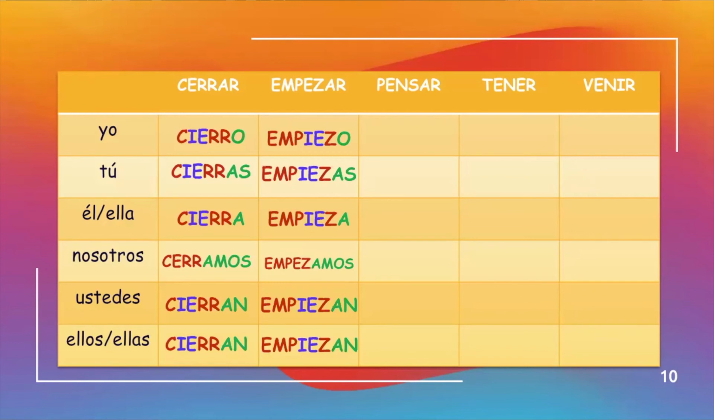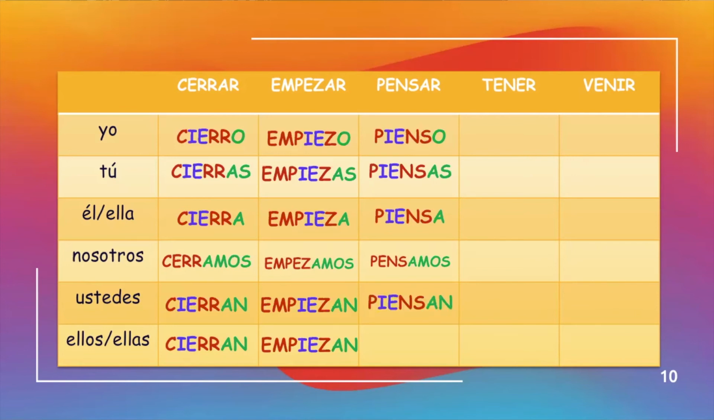Pensar means to think. To say I think, it would be pienso. Tú piensas is you think. Él or ella is piensa. Nosotros, again, no change. We think is pensamos. Ustedes, you all think, is piensan. And ellos or ellas, piensan, is they think.